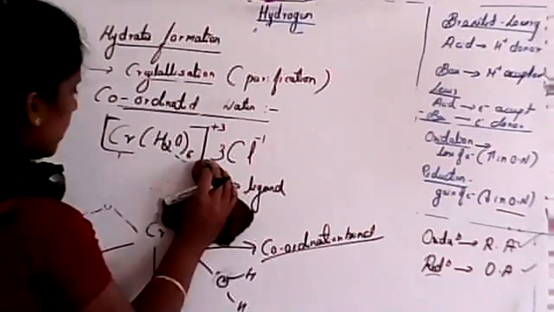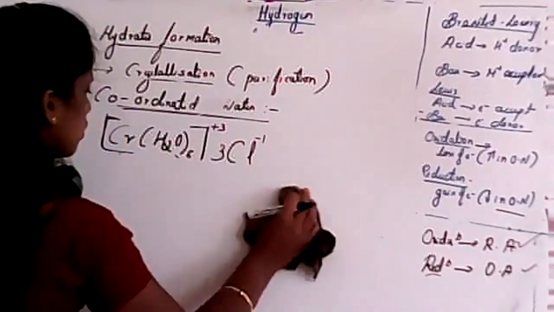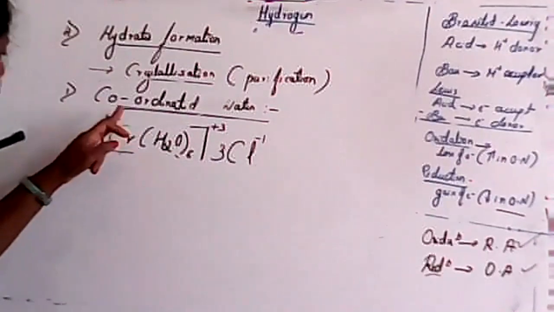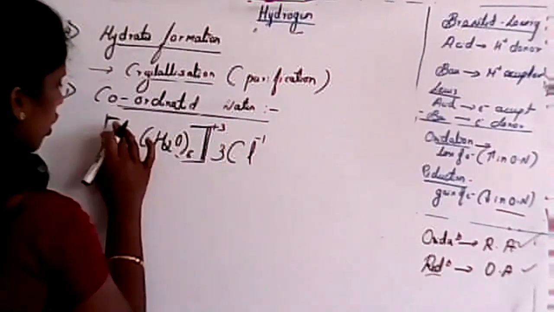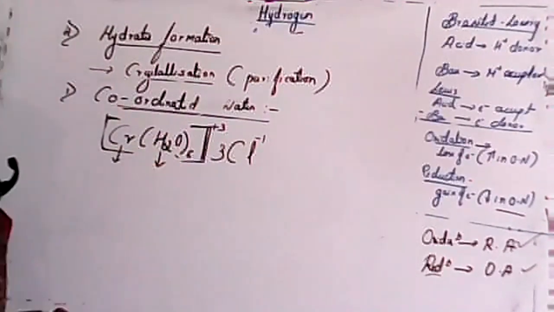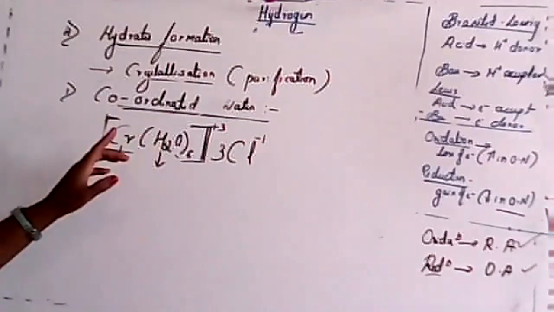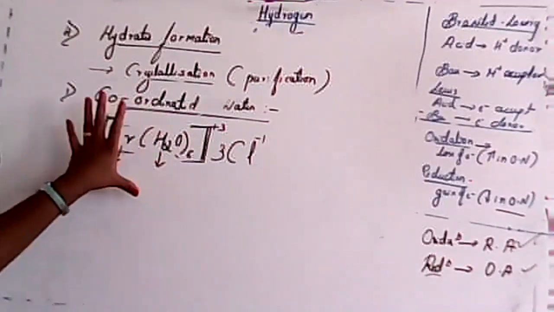So just remember one example: coordinated water. This bracket is known as the coordination entity. This is the central metal atom and this is the ligand, where the water molecule binds with chromium.